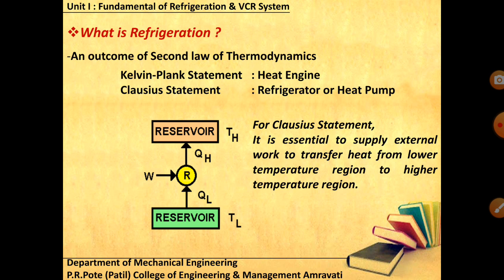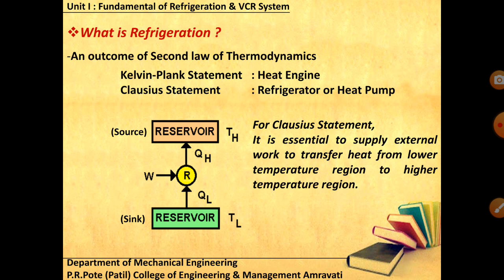If I'm supplying this W amount of work, then only I can extract QL amount of heat from this reservoir in order to make its temperature lower than the surrounding temperature. And whatever heat you have extracted, we are sending it to the thermal reservoir at higher temperature; we also call them the source and the sink.